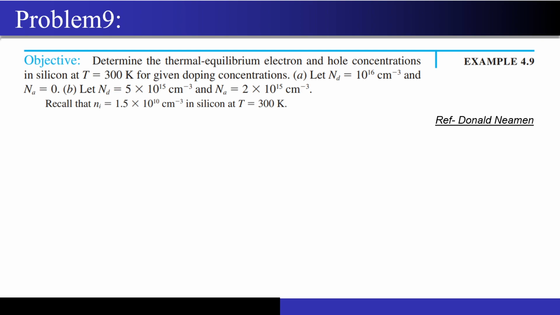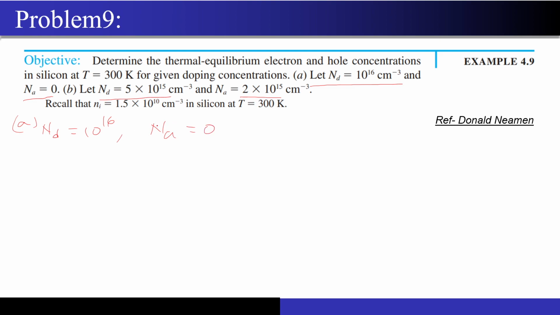Now determine the thermal equilibrium electron and hole concentrations in silicon at T equal to 300 Kelvin for the given doping concentrations. In the first case, Nd is given as 10 to the power 16 and Na is given as 0, and in the second case, Nd is given as 5 into 10 to the power 15 and Na is given as 2 into 10 to the power 15, right? So let's start with case number A. Nd is equal to 10 to the power 16 and Na is 0.